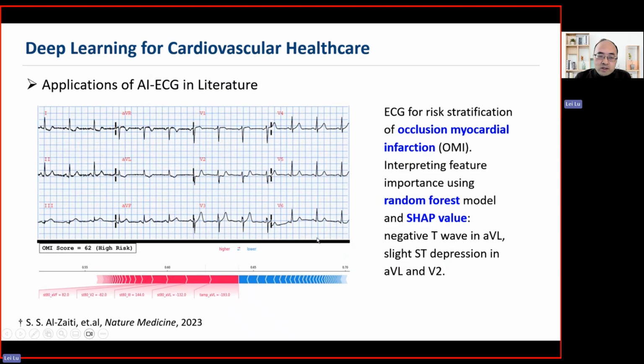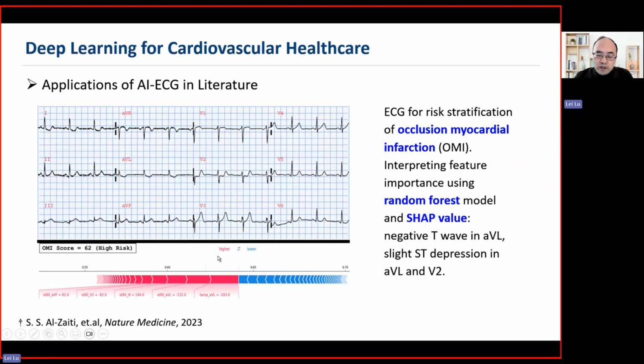Generally, there are two ways of ECG interpretation in current research. For example, in this research, they use a random forest model combined with SHAP values for interpretation. They first calculate the morphology features manually. For example, they do segmentation, calculate the QRS complex and other morphology features, and then input them into this random forest model, and then calculate the importance with SHAP value scores. And then it can be used for risk prediction using this model.